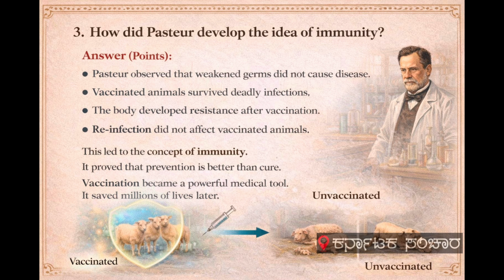Next question. How did Pasteur develop the idea of immunity? Pasteur observed weakened germs did not cause diseases. Vaccinated animals survived deadly infections. The body developed resistance after vaccination. Reinfection did not affect vaccinated animals. This led to the concept of immunity. It proved prevention is better than cure. Vaccination became a powerful medical tool. It saved millions of lives later.